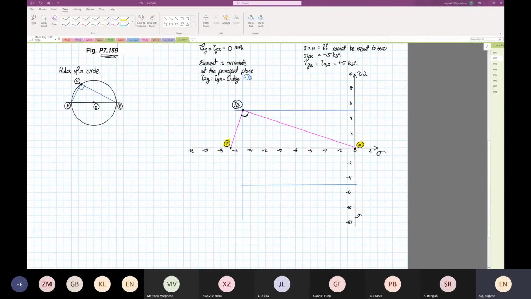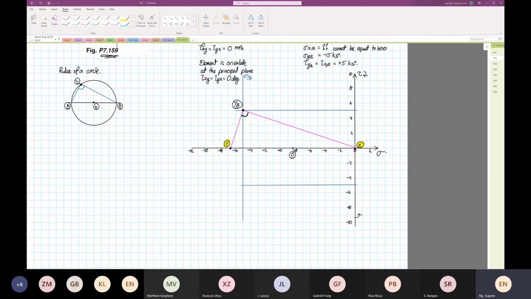Once we have identified the center of the circle, I'm just going to eyeball this. If this is the center of the circle, there's our point O, and the rotation from point X to point Y from the center of the circle is 180 degrees. That's why point Y is on the zero shear line.